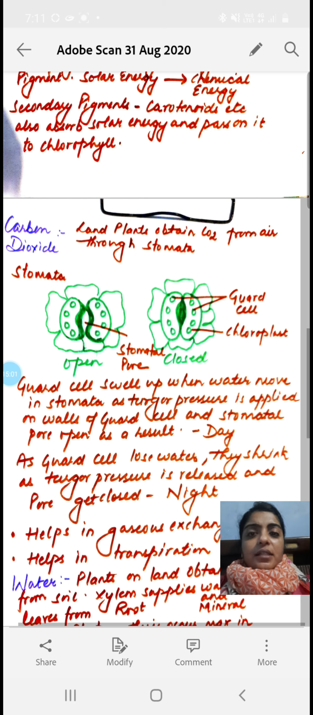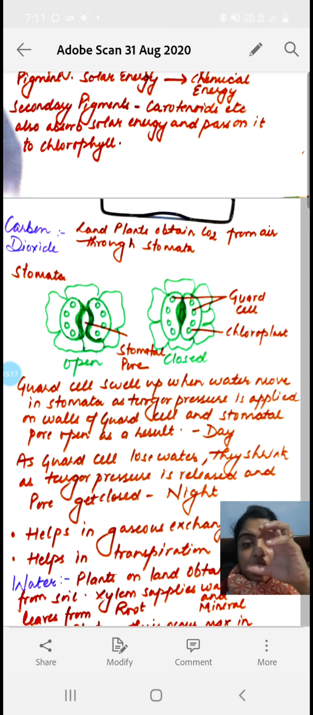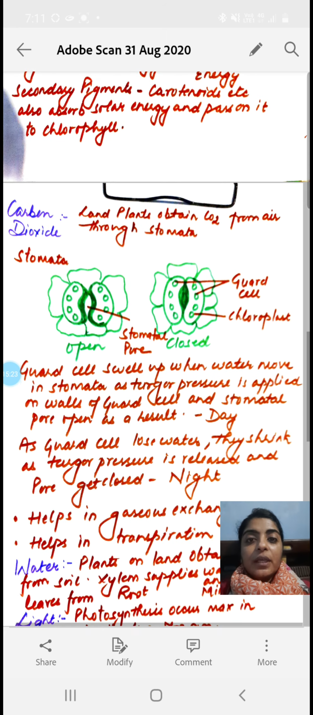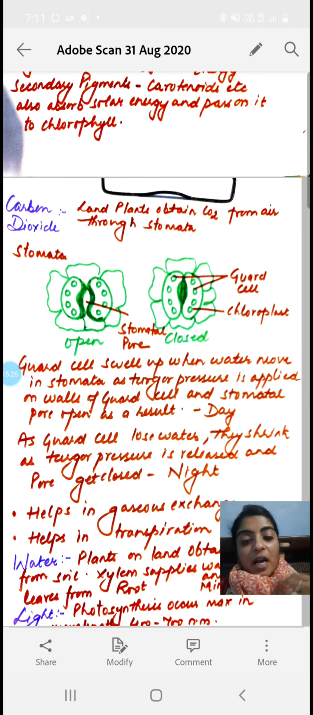Now there are some secondary pigments also. Besides chlorophyll, other pigments are also present in the plant, like carotenoids. These are the secondary pigments which also help in absorbing the solar energy. But all the solar energy trapped by these secondary pigments is handed over to the chlorophyll, passed on to the chlorophyll to perform the function of photosynthesis.